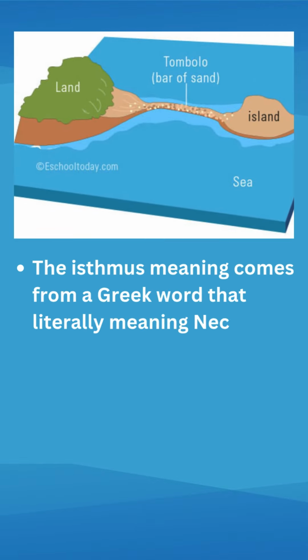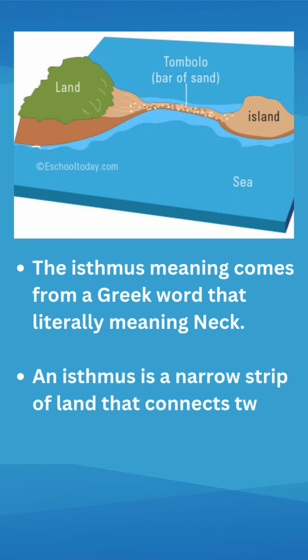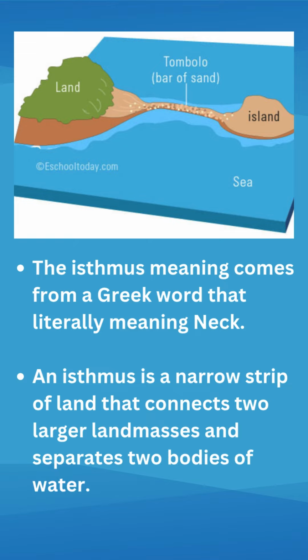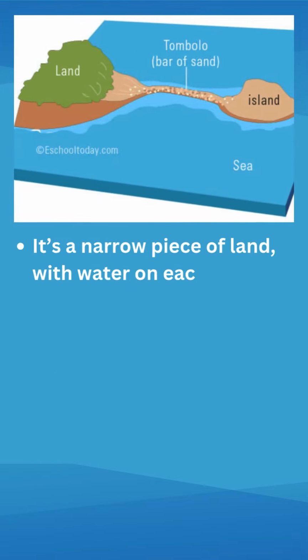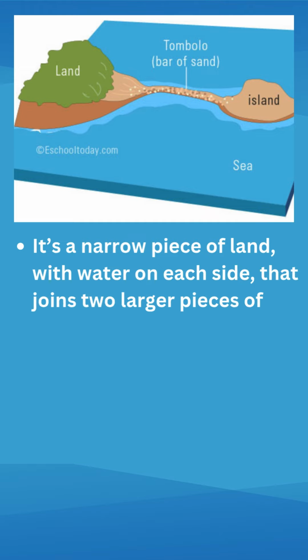Can you see the picture? Good. There are two landmasses connecting to each other. So, an isthmus is a narrow strip of land that connects two larger landmasses and separates two bodies of water. It's a narrow piece of land, with water on each side, that joins two larger pieces of land.